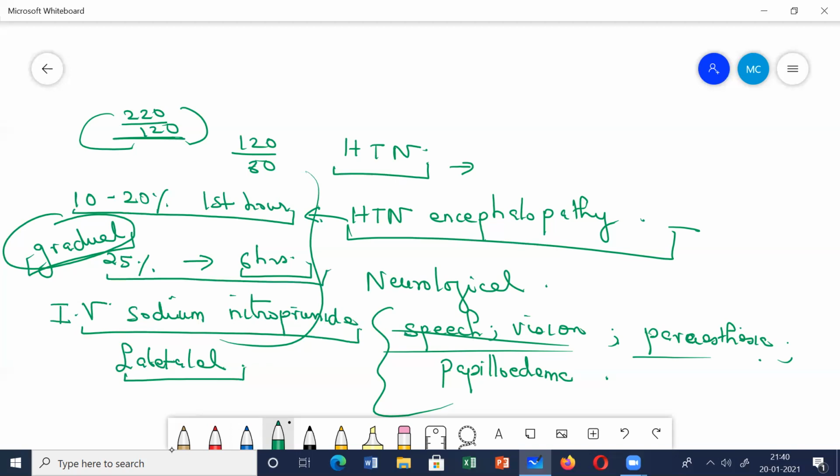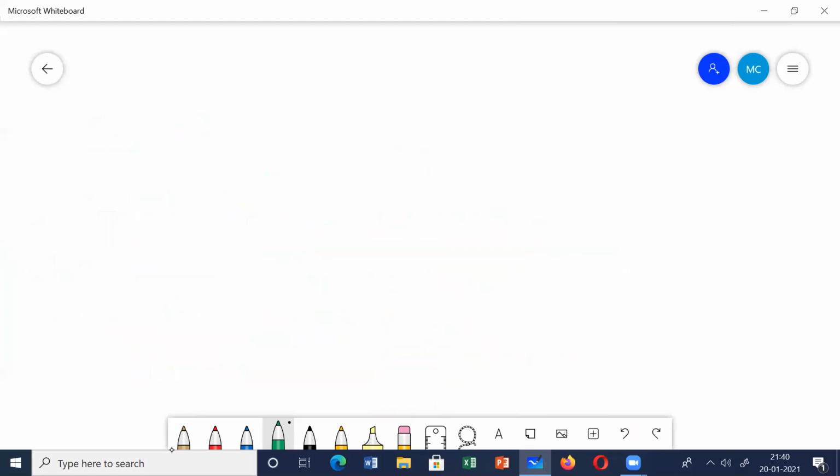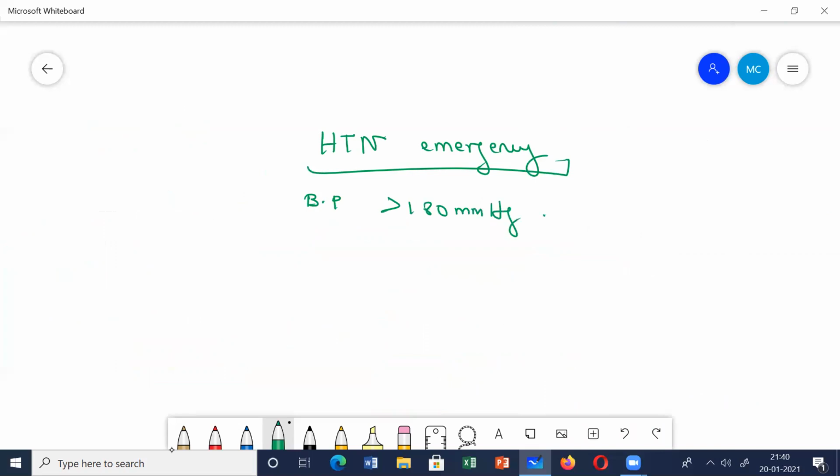Next, we'll talk about the hypertensive emergencies, and this will be the last portion of our today's lecture. What do you understand by hypertensive emergency? See, hypertensive emergency means a BP, which is the systolic is usually more than 180 mm of mercury. This is what is called hypertensive emergencies. The patient can present to you just with this high BP. There may or may not be signs of acute target organ damage.